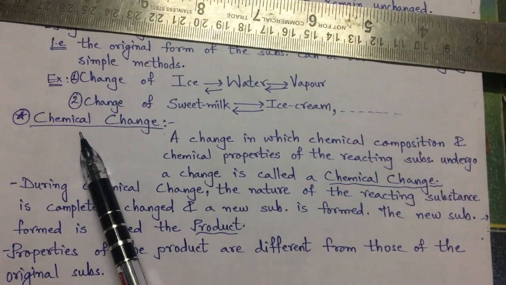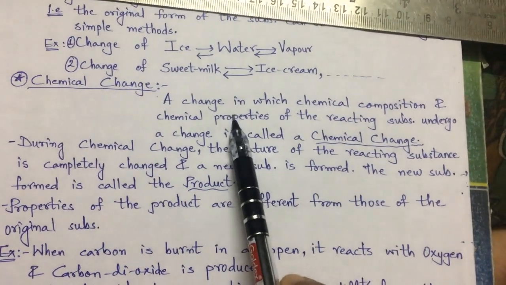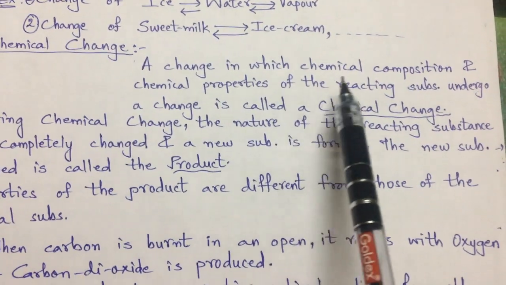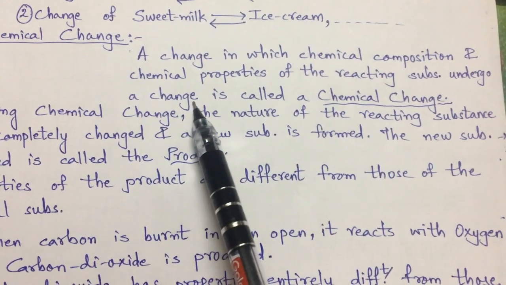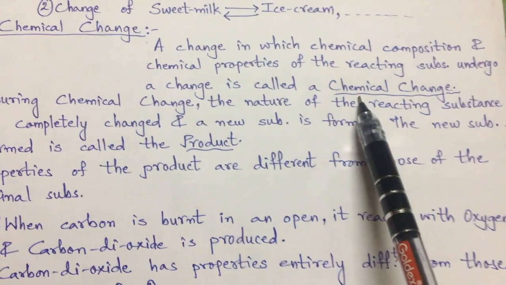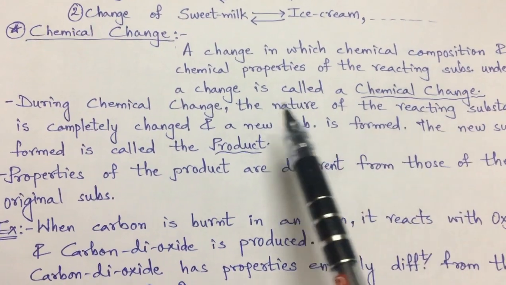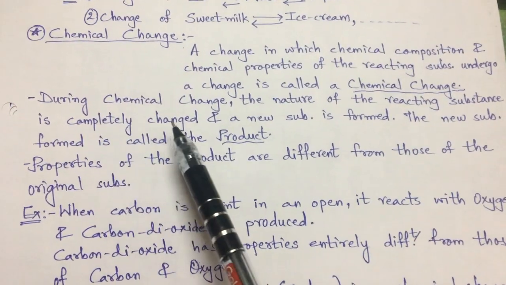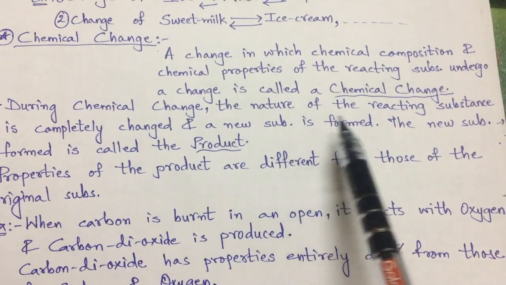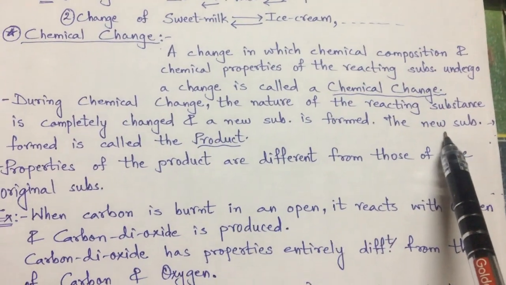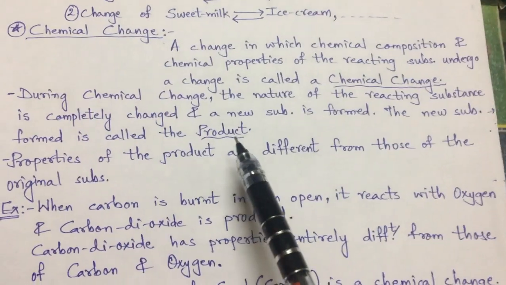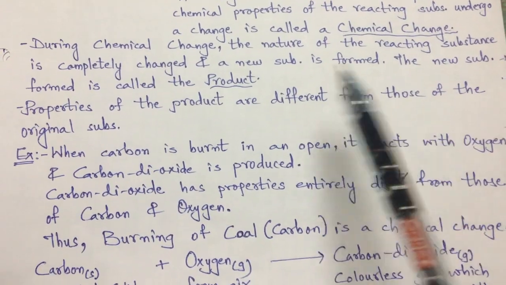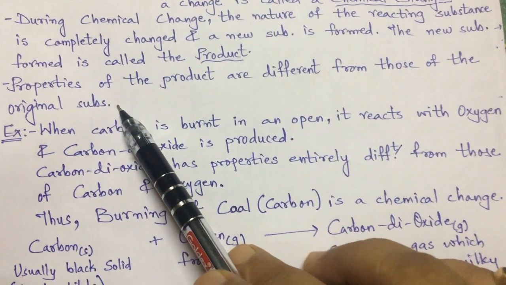The next change is chemical change. A change in which chemical composition and chemical properties of the reacting substance undergo change, then it is called a chemical change. During chemical change, the nature of the reacting substance is completely changed and a new substance is formed. The new substance formed is called the product. Properties of the product are different from those of the original substances.